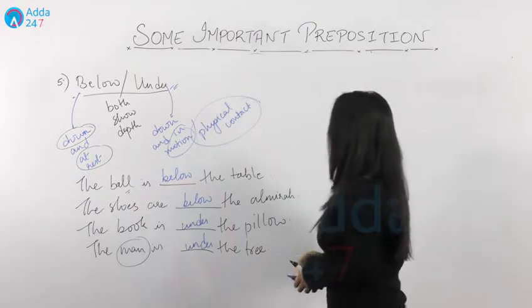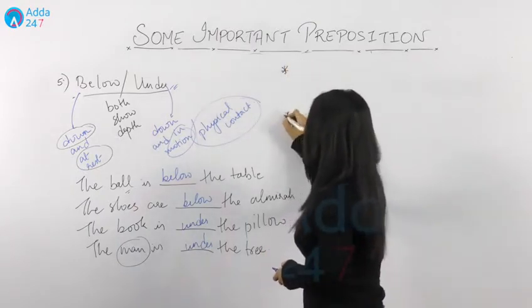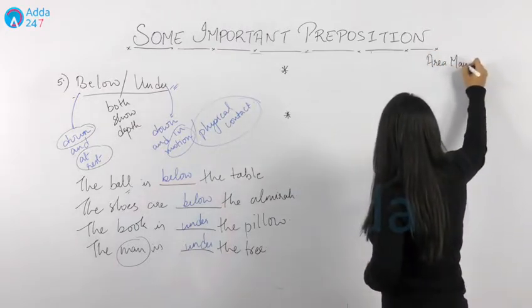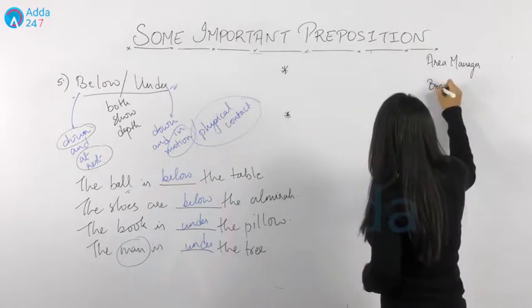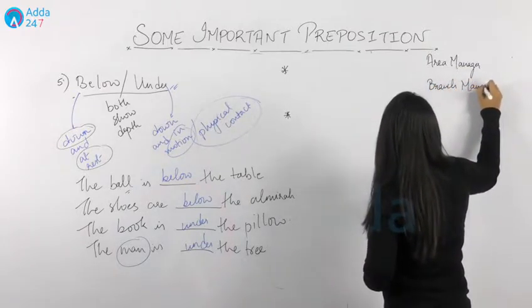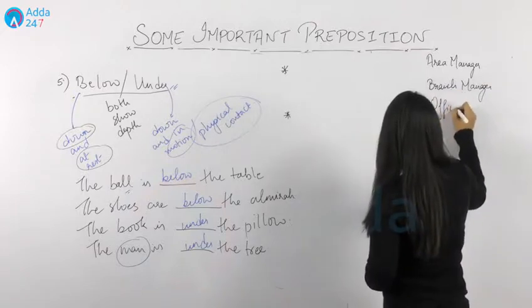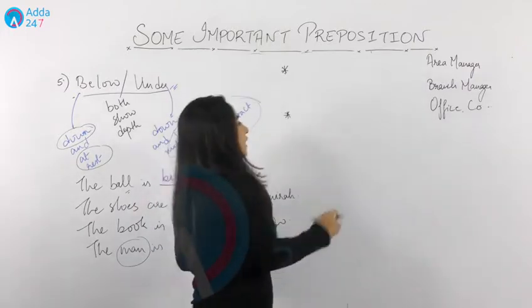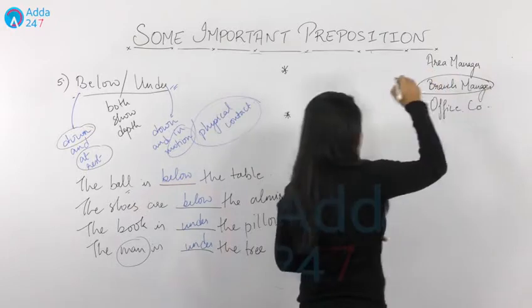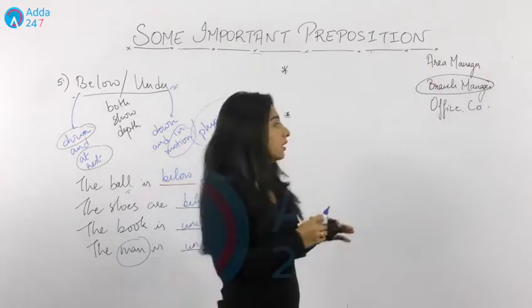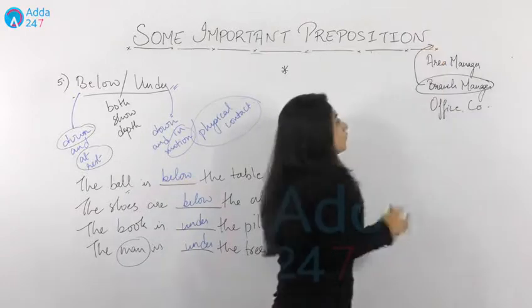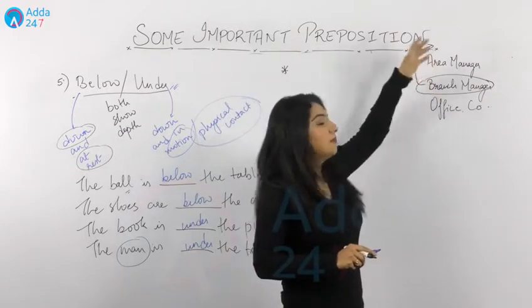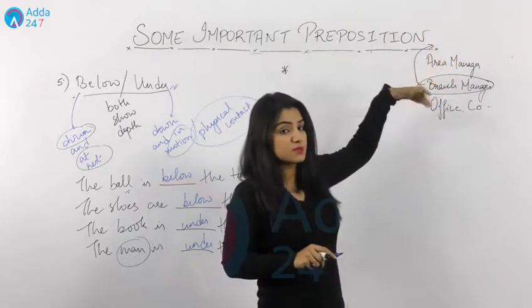Now these can be used in terms of position and designation as well. Like, suppose there is an area manager. After that, you have a branch manager. After that, you have an office coordinator, isn't it? So this is the hierarchy that we follow. If I say the post of branch manager, can this move and go before area manager? Can the post of branch manager be above area manager?